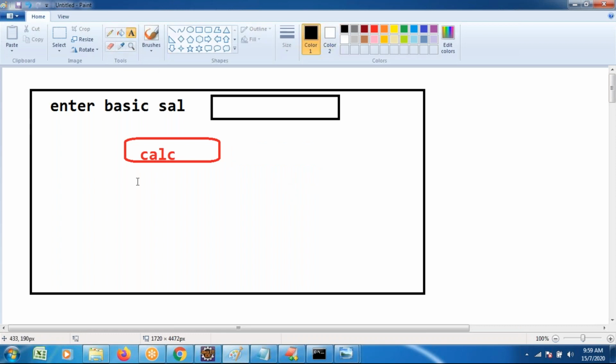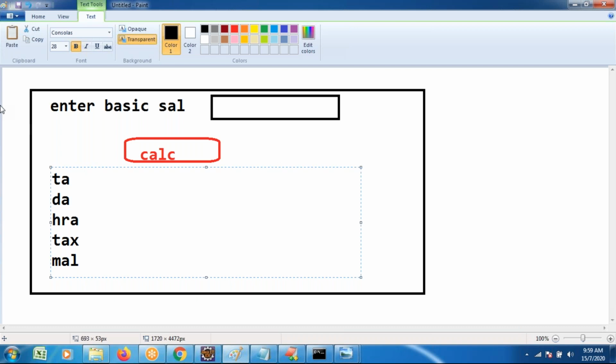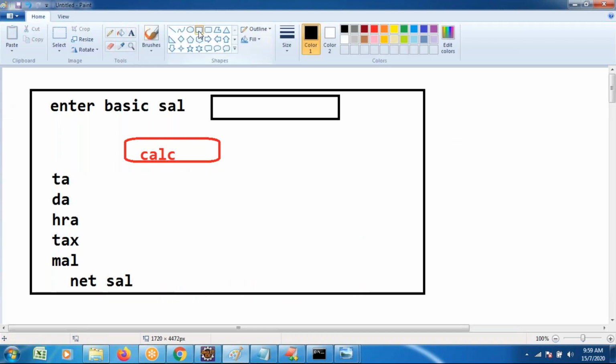In that pay slip, the basic salary is already shown, and I wanted to show you the logic of TA. Every employee has TA, DA, HRA, tax, and medical allowance. After those deductions and additions, there is the net salary. All these fields are expected to print on the output screen. Just entering one field, the output structure looks like this.